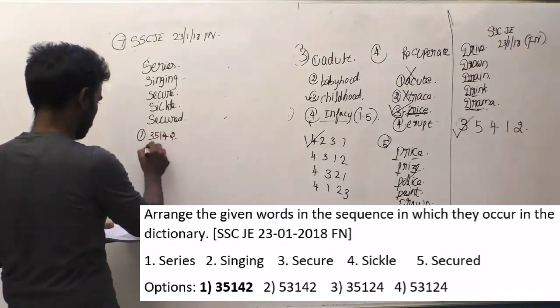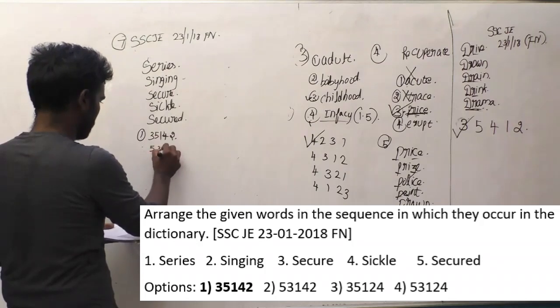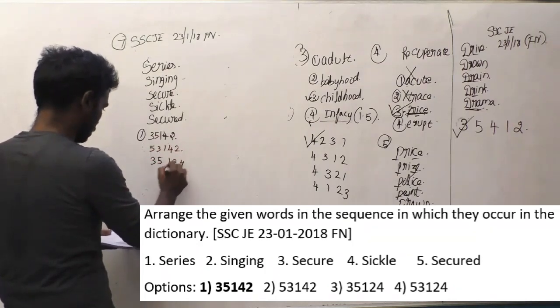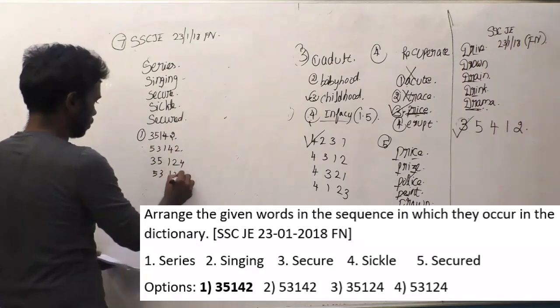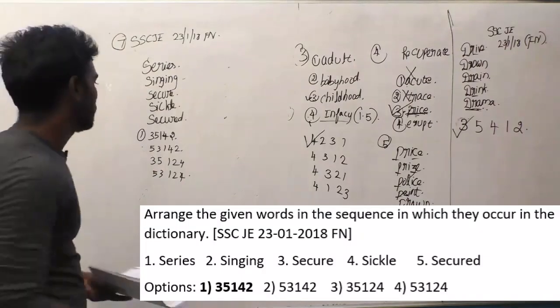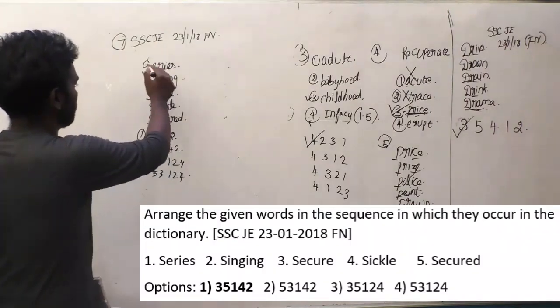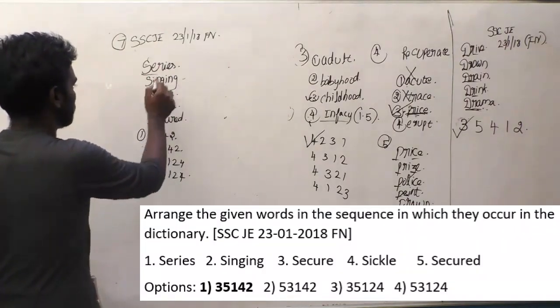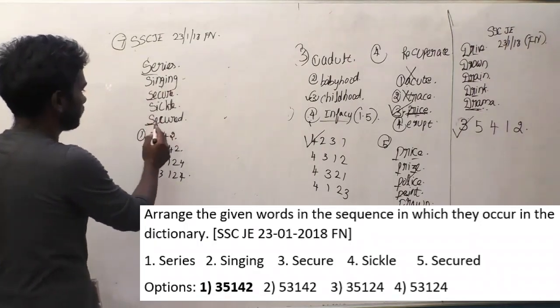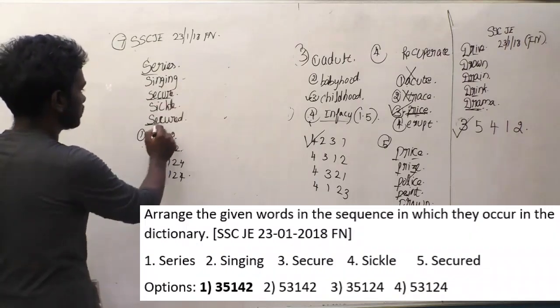And let us see the answer options: 35142, 53142, 35124, 53124. We have to check the options here. Which will come first? SE will come before SI. Therefore, these three have chances to come first. Initially, which will come? There is secure and secured.